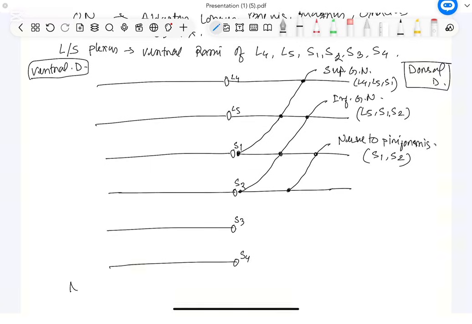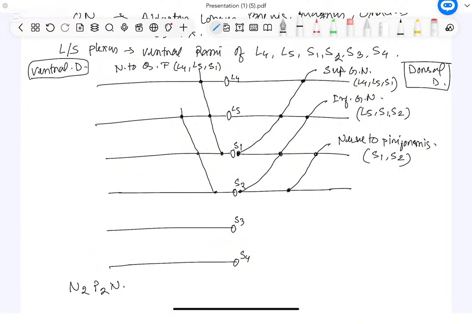Now, for the ventral division, I just made a mnemonic N2, P2, N. Again, we will go for a roll of 3. We are starting from S1. So, S1, L5, L4. So, L4, L5, S1, it forms a nerve. Name of this nerve is nerve to quadratus femoris. Nerve to quadratus femoris, I am writing in shortcut. So, what is its root value? Root value is L4, L5 and S1.